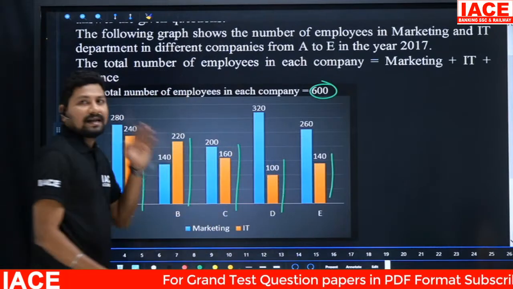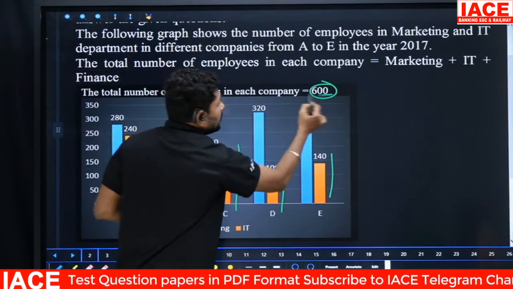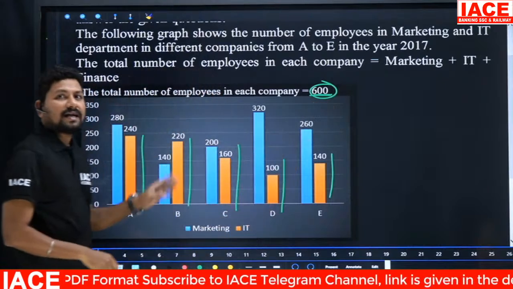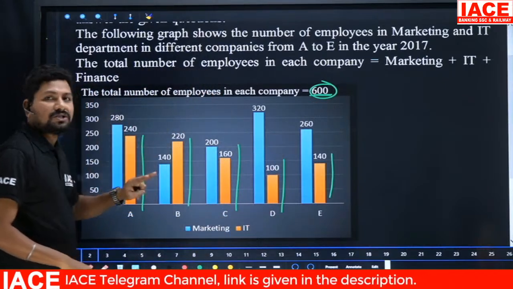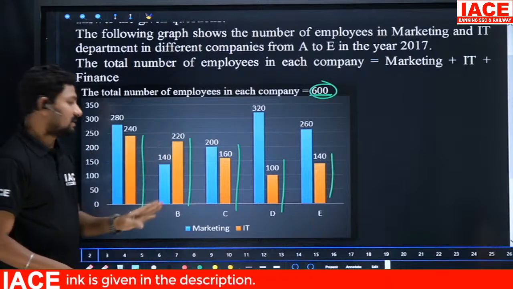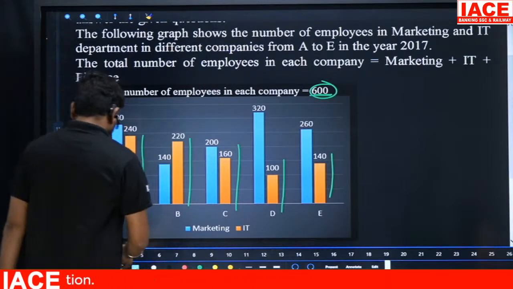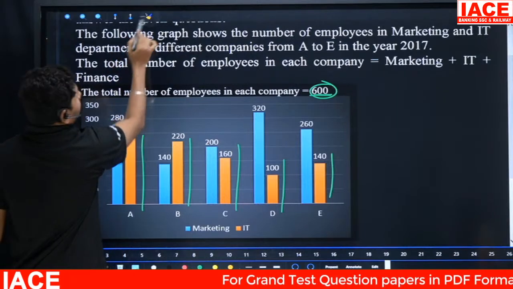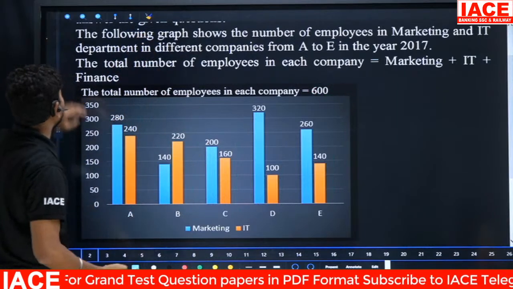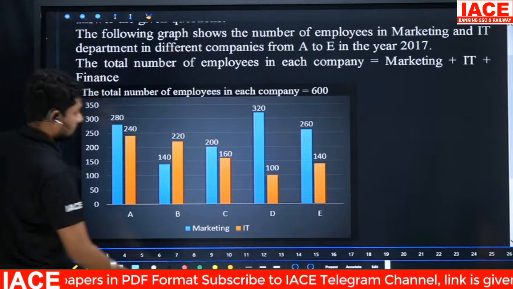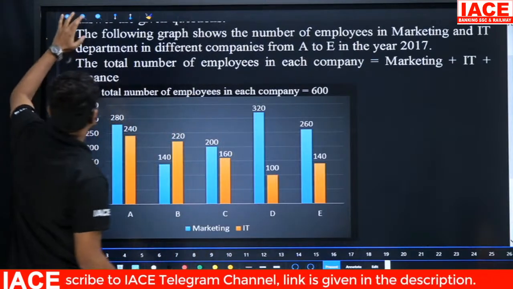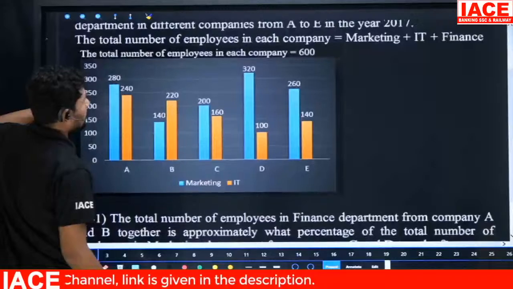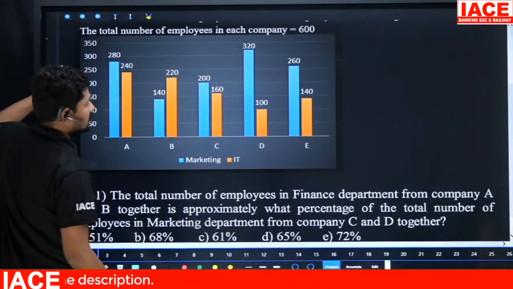Of course, they clearly mention that the total of each company's value is 600. The 600 is given for the first two streams. We have to calculate the third stream to get an answer. I'm clear on the data, and I'm going to the questions directly for this data. And remember, the total value is 600.